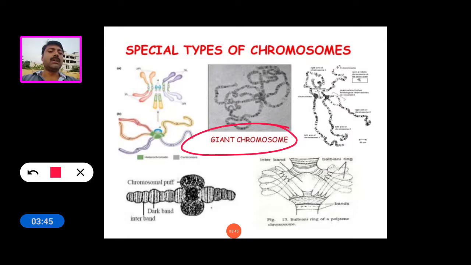Looking at the diagram, these are the chromosome puffs, dark bands, light bands and interbands. These rings we are looking at are called Balbiani rings. The name came from the scientist E.G. Balbiani, who first observed these rings. So this is the giant chromosome or polytene chromosome.